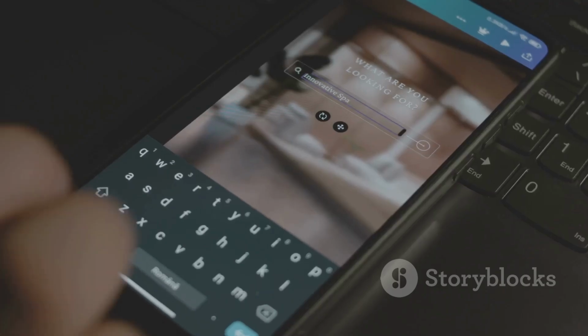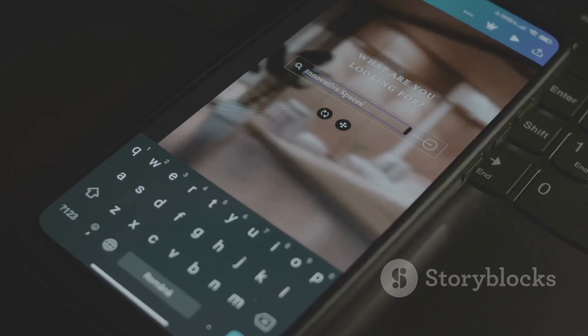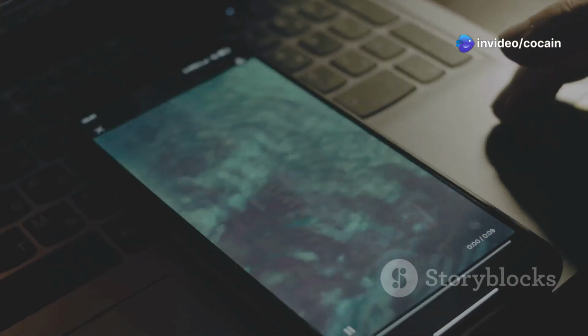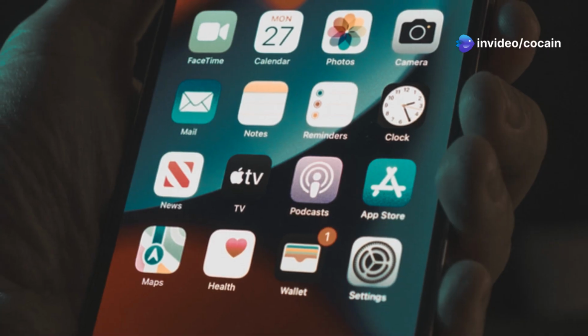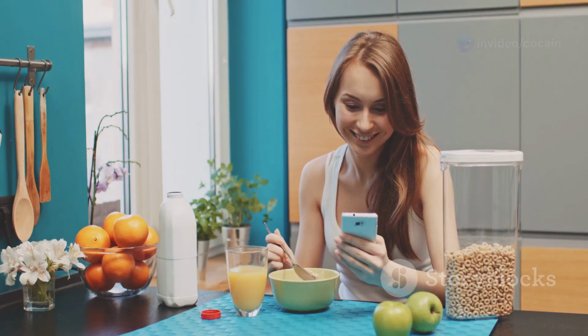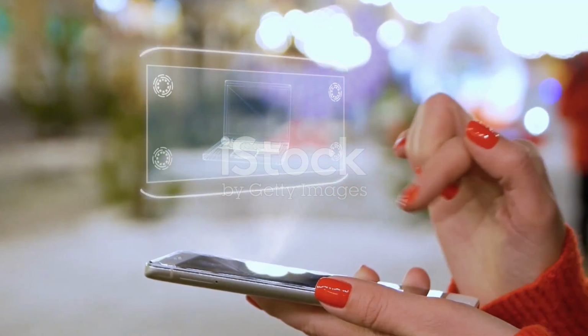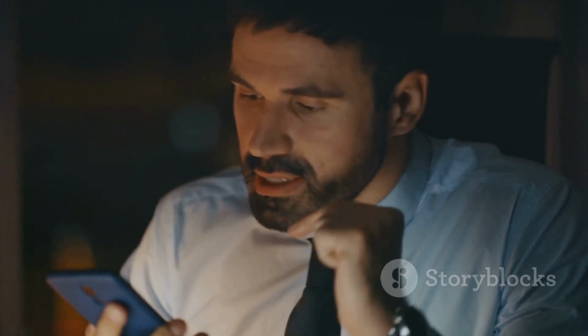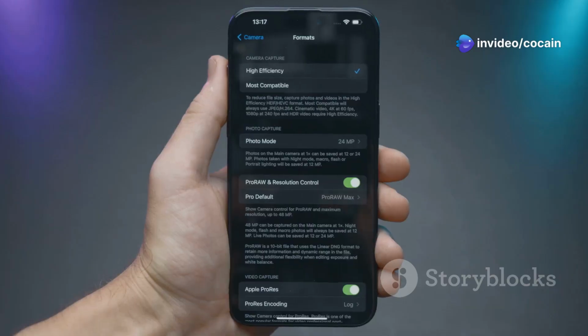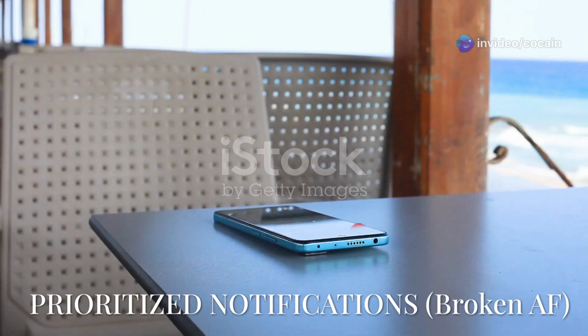Here's how it works. Every time you use the screenshot editor to analyze an image, visual intelligence is sending data back to Apple. What kind of data? They won't say. But let's be real, it's probably everything. Your location, the time of day, maybe even what you ate for breakfast. Now, I'm all for AI and making our devices smarter, but this is taking it too far. The good news is you can disable this thing. Go to Settings, then Privacy, then Visual Intelligence, and toggle that sucker off. You're welcome.